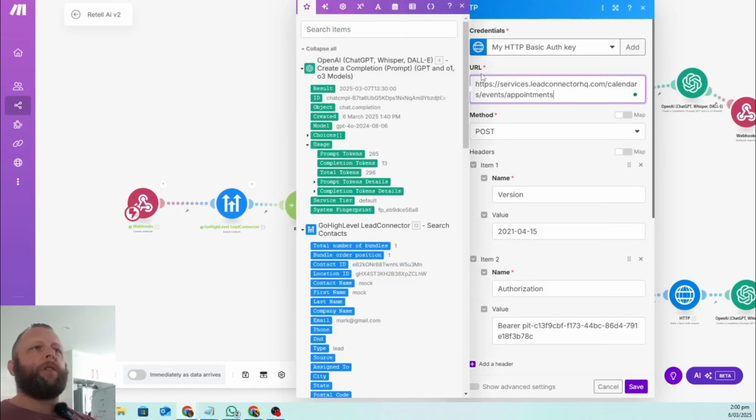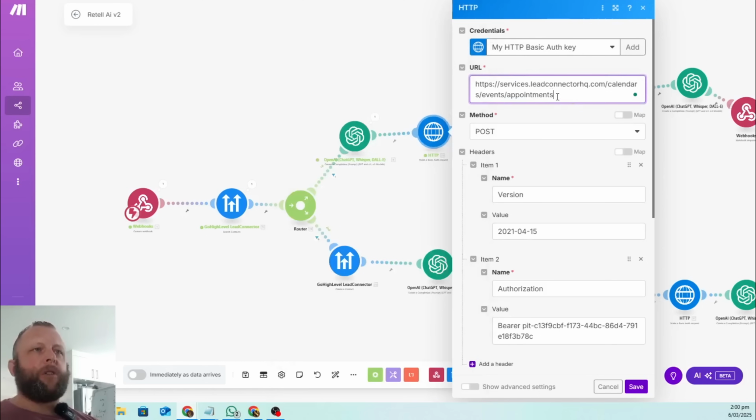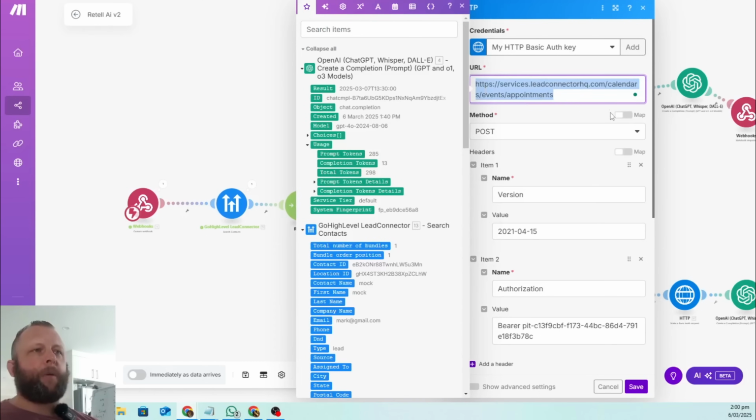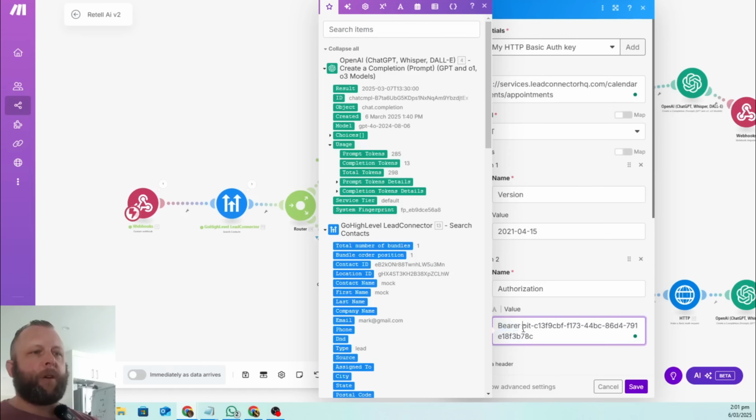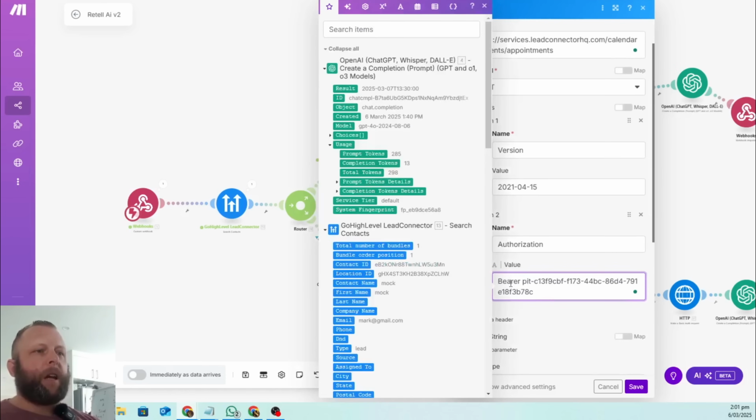API documentation, but you need to make a POST request to this actual URL. So remember that one, write it down, or if you're going to use this module, you can copy and paste this module. It's going to be a POST request. You need to have the version in here. You need to have that version date in there, and your authorization is going to happen with a bearer token. So you keep the word bearer in here, and you can't have anything misspelled in any of this. The case, the spelling, and all needs to be in here properly. So bearer in here, and you're going to put your authentication token that we copied earlier on from Highlevel.